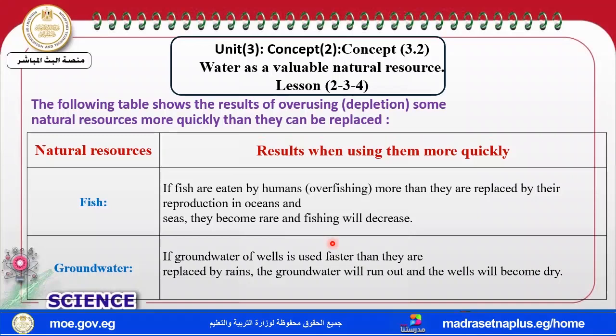Okay, the second one, groundwater. Groundwater, my dear student, if we use the groundwater of the wells faster than it can be replaced by the rain, what will happen? We can find that groundwater will run out and the wells become dry.